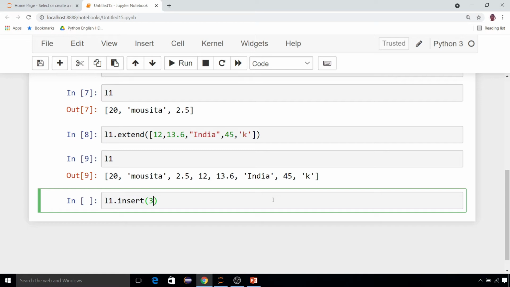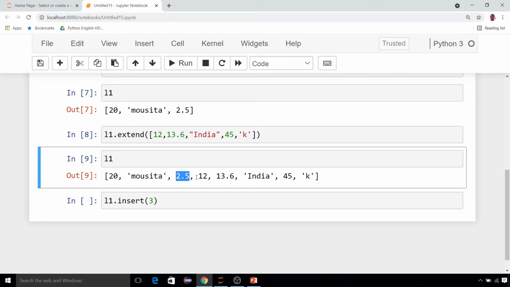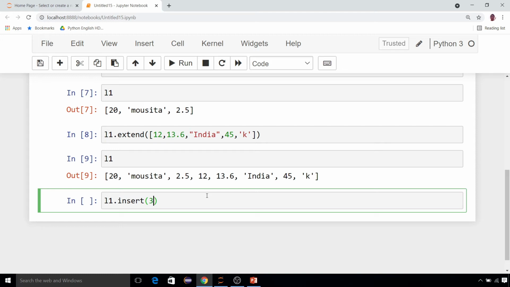That means at the third index. Position means here you can say position or index, anything, but be very careful. I already told you that indexing starts from 0, just as in strings you have seen. It's not a new thing for you. So if I am saying here 3, it means the third index, remember. That means 0, 1, 2, 3. That means at this position where 12 is there, another value will be inserted, that may be anything, suppose comma, maybe 100.